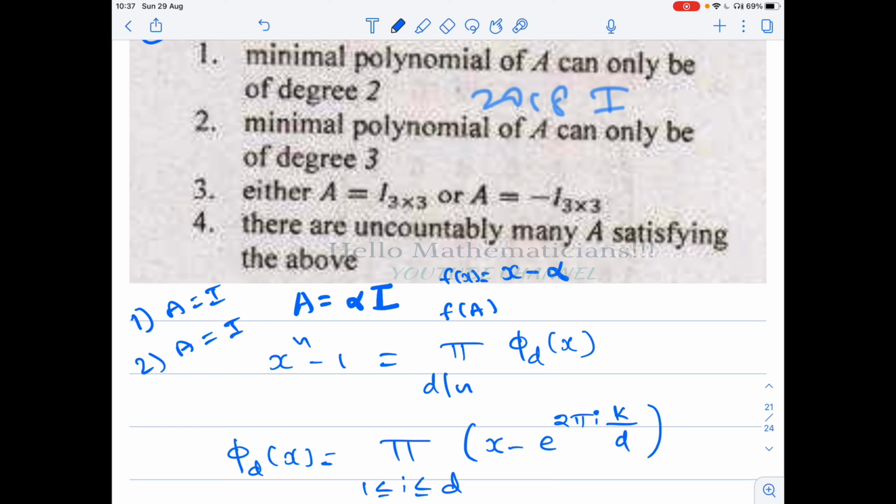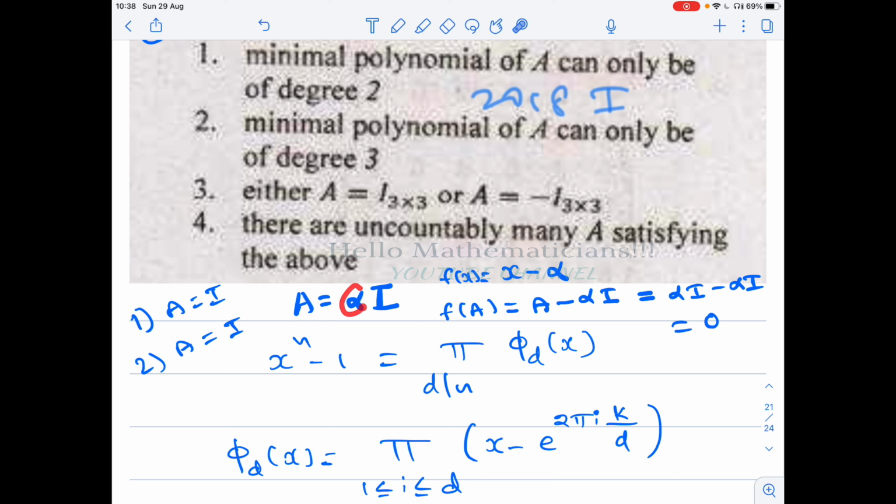Then f of A will be, in place of x we substitute A, minus alpha times I, but A itself is alpha I, so alpha I minus alpha I is equal to 0. Therefore these scalar matrices have minimal polynomial x minus alpha.